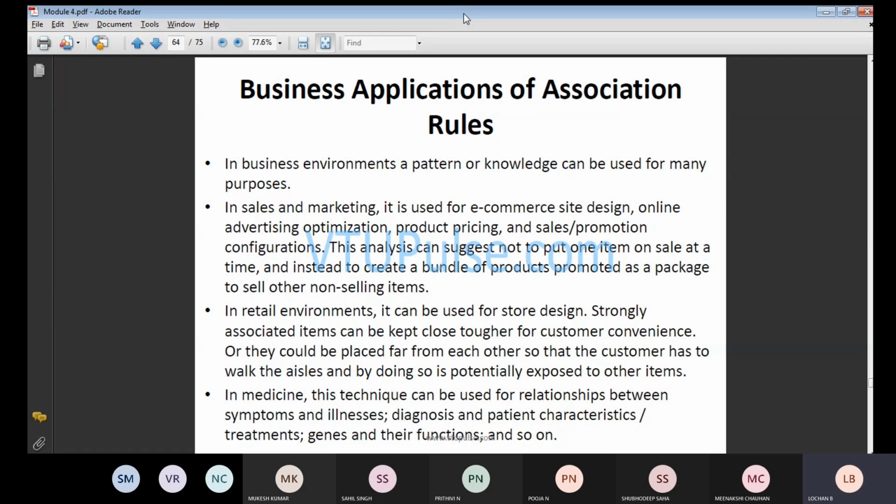In sales and marketing, it is used for e-commerce site design, online advertising, optimization, product pricing, and sales and promotion configurations. Everything will be there. These are the various configurations. In that case, we will check how we are going to perform the operations with respect to advertisement and all those things.